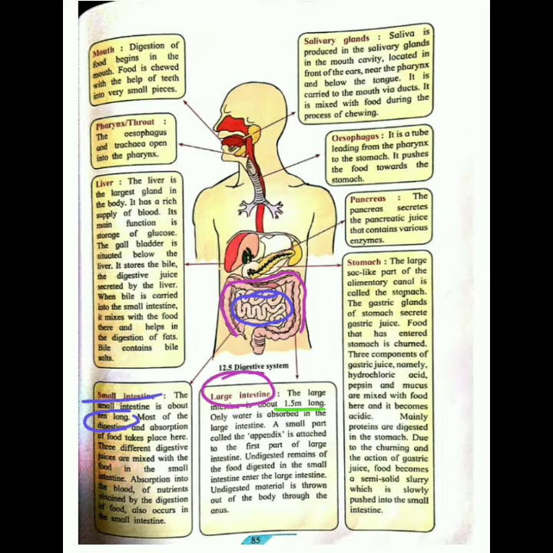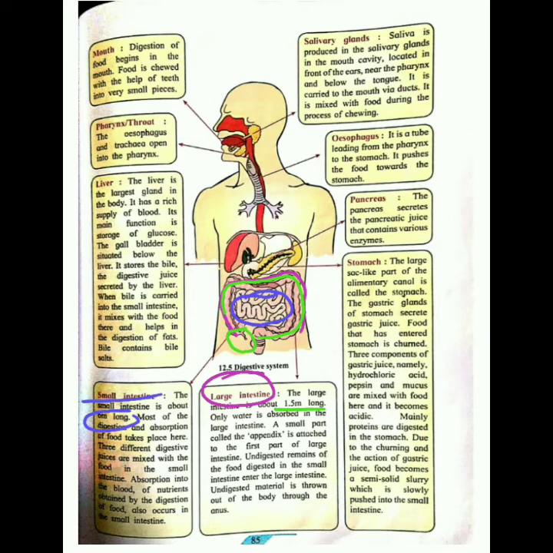And to this the appendix is attached. The appendix is a small part. See, this is the appendix. Okay, this is a small part in the large intestine which is called the appendix. And in this large intestine, absorption of water takes place and undigested food remains here.